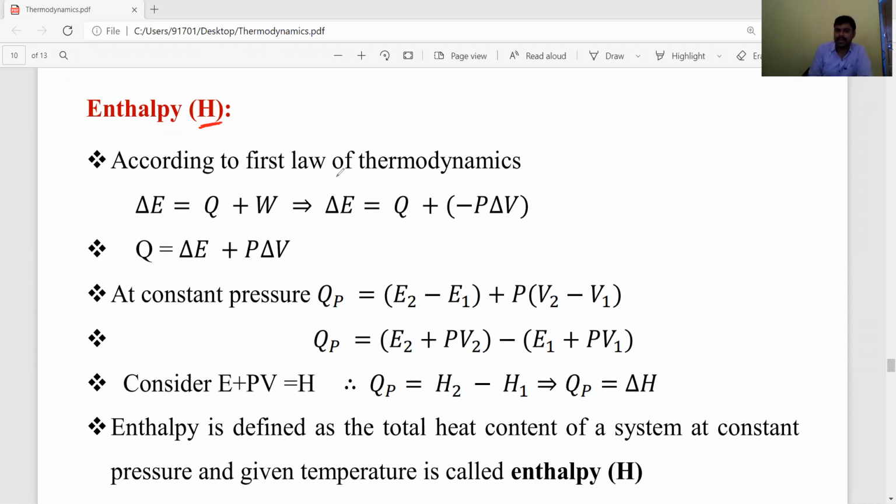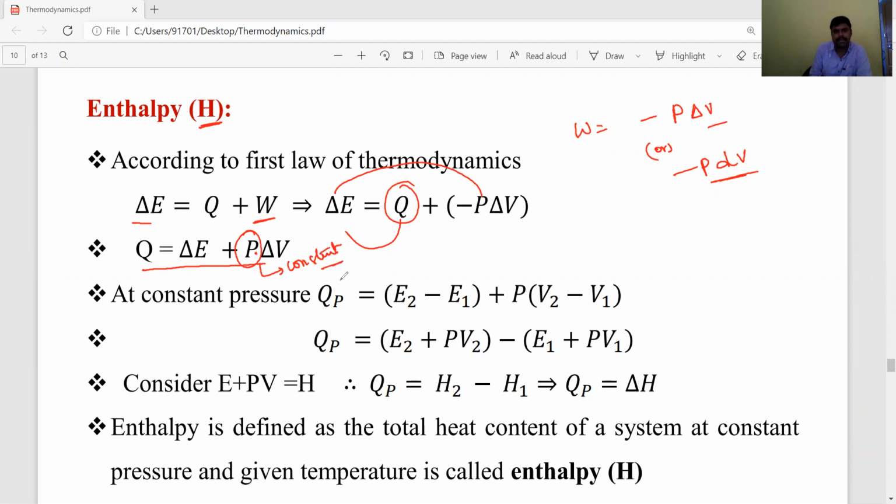You have to take the first law of thermodynamics, delta E is equal to Q plus W. Then we know that work W is equal to minus P into delta V, or minus P into dV. Whatever it may be, it is correct only; dV or delta V is the same. So in the W place you substitute minus P into delta V. Then Q is equal to delta E plus P into delta V, because it goes to the left side and becomes plus. That is, Q is equal to the change in internal energy plus pressure into change in volume, at constant pressure, meaning P is constant.